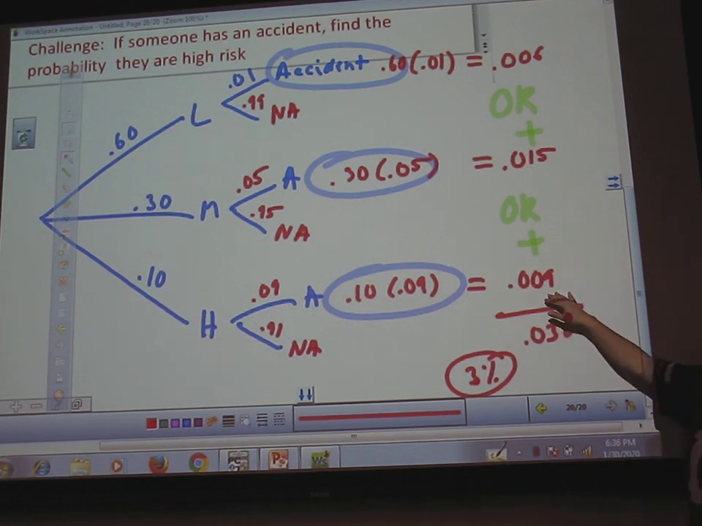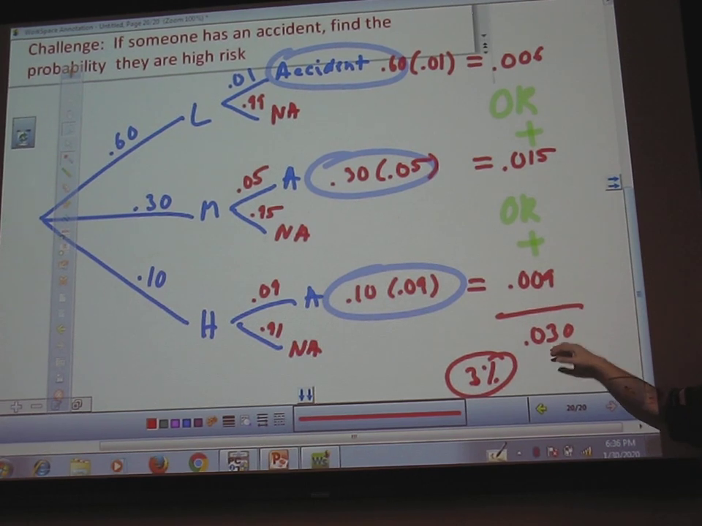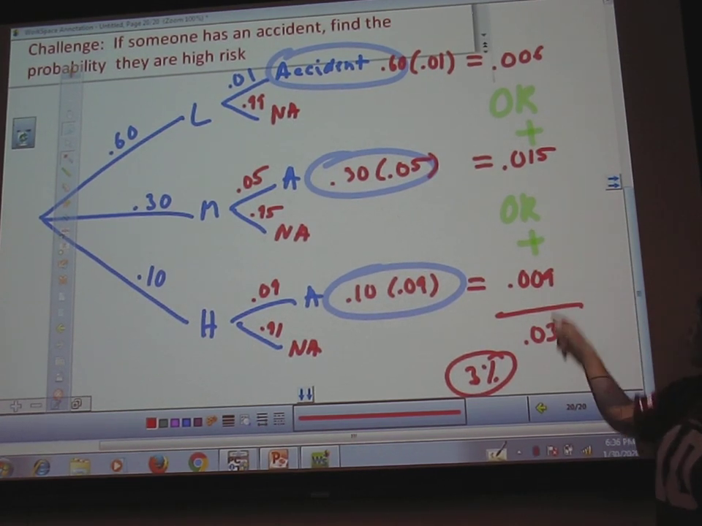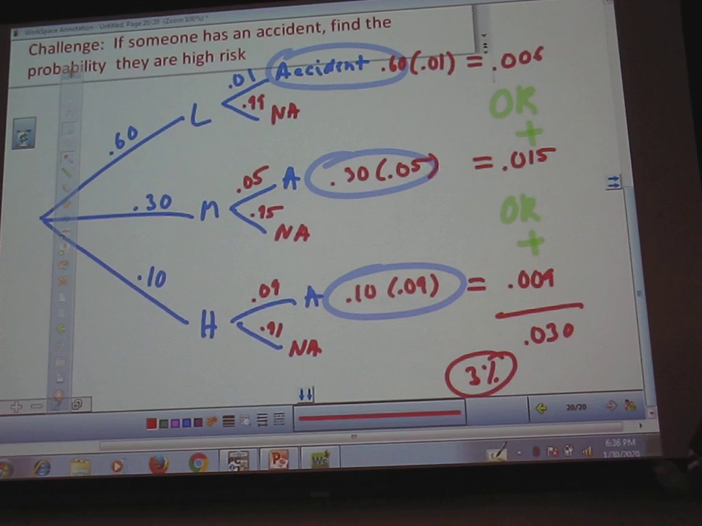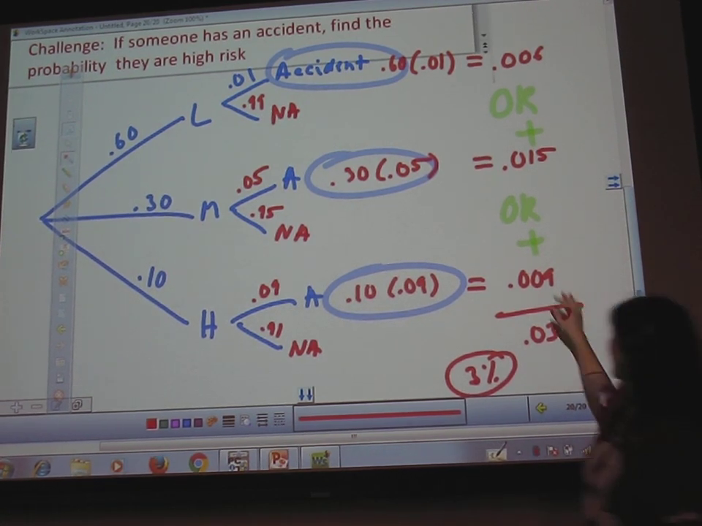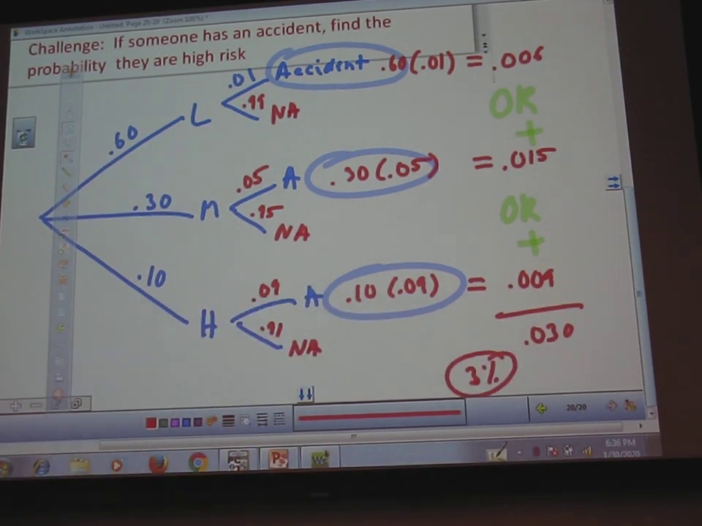If I want to know about the high risk, I need to find out the proportion of this over the whole. Because this would be 0.15 over 0.30, 15 over 30, that's half, right? Half of them came from there. 9 out of 30 came from here. So do you see what I'm saying? So how do we find this? We do the 9 divided by the total.